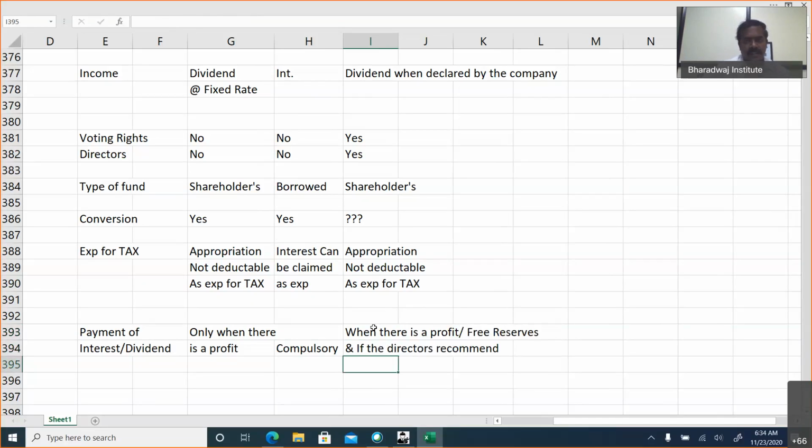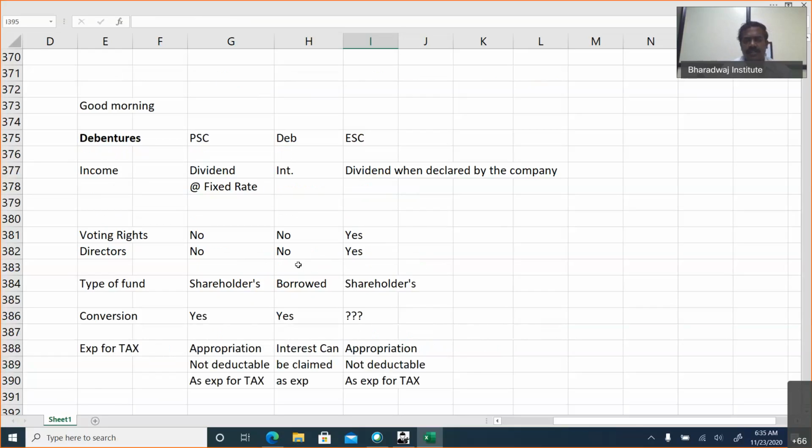Just because the company is earning profit, equity shareholders will not get the dividend, but they will get the dividend only when it is recommended by the directors. If directors are not recommending anything, then dividend will not be paid to them. So these are the properties of debenture, preference share, and equity share.